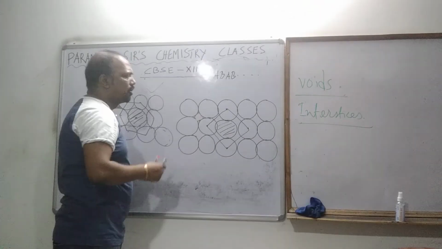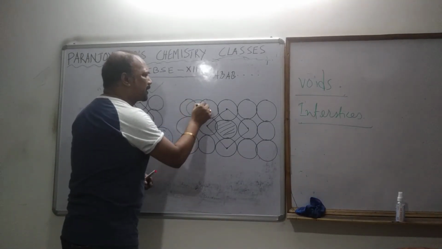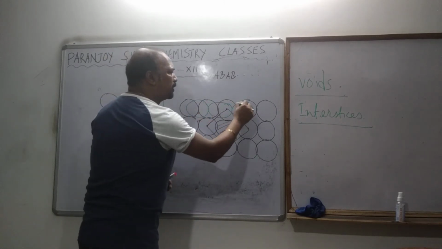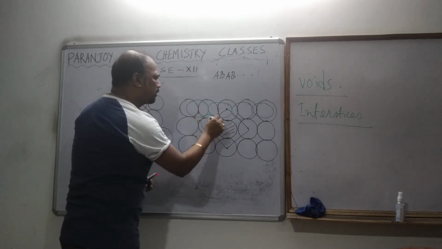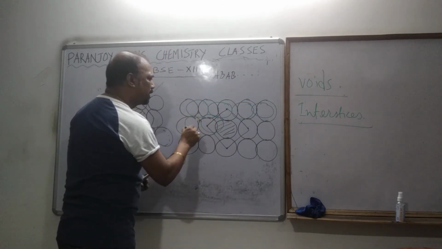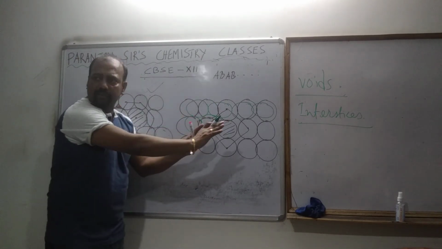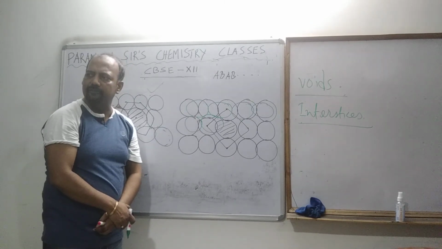On top of that, another layer is there, like this. This is one, this is one, and then obviously this is one. You understand that? Like that. It is also hexagonally close packed, but just arranged in a different manner.